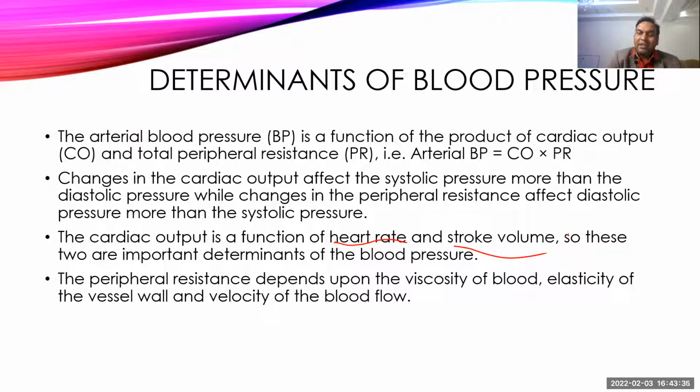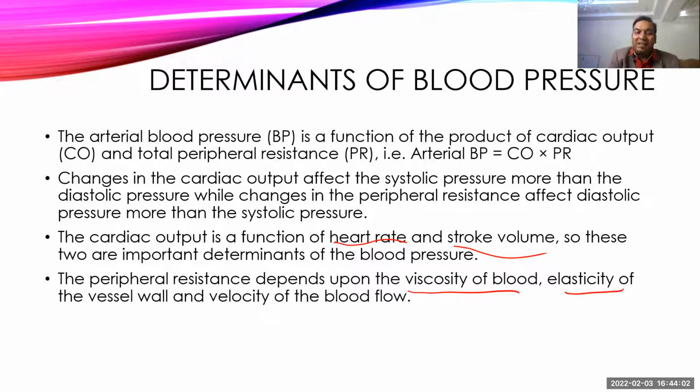Similarly, the peripheral resistance is directly related to the diameter of the artery. If the diameter of the artery increases, the resistance will decrease, and that will decrease blood pressure. If the diameter of the artery decreases, the resistance will increase, and that will increase the blood pressure. Apart from this, peripheral resistance also depends upon the viscosity of the blood. So whenever there is an increase in viscosity, there will be an increase in resistance, and an increase in the blood pressure.